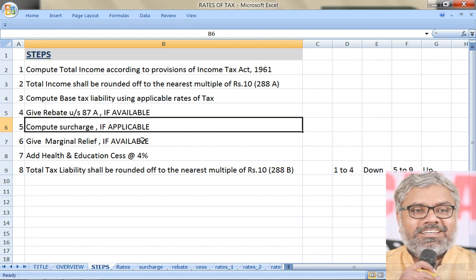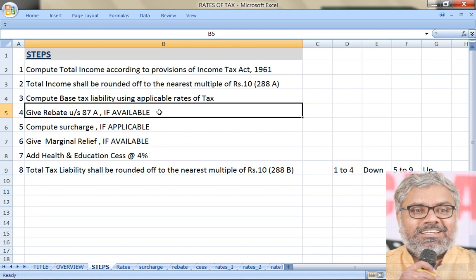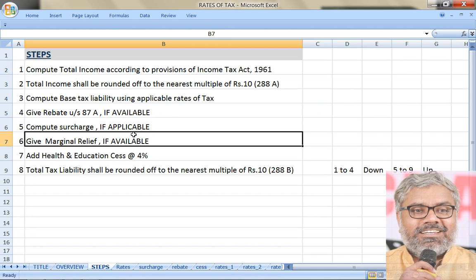So, if applicable, surcharge has to be added. If applicable, marginal relief has to be deducted. If applicable, rebate has to be deducted. But understand this, now itself we can understand: rebate and surcharge both are not possible at the same time. If rebate is there, surcharge is not there. If surcharge is there, rebate is not there. So step 4 and step 5 both are not possible for the same person. That has to be very clearly understood.